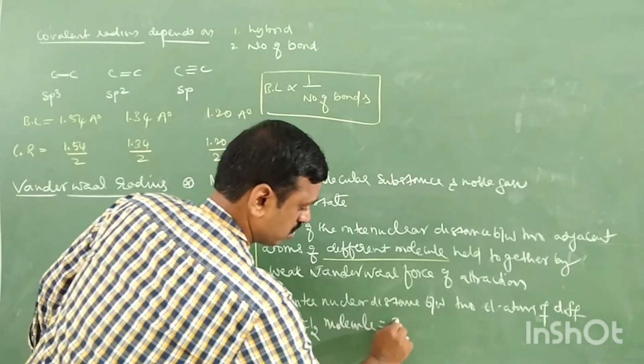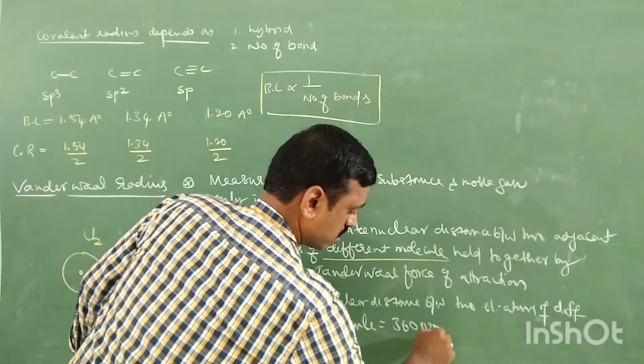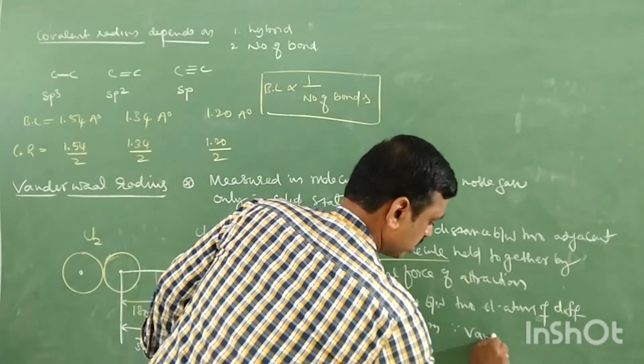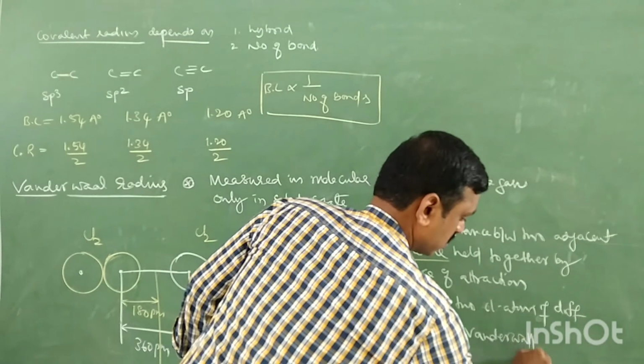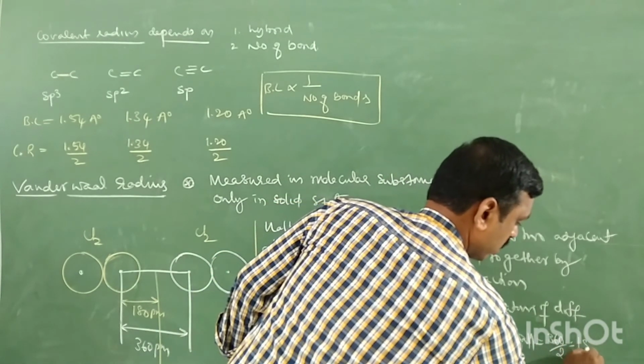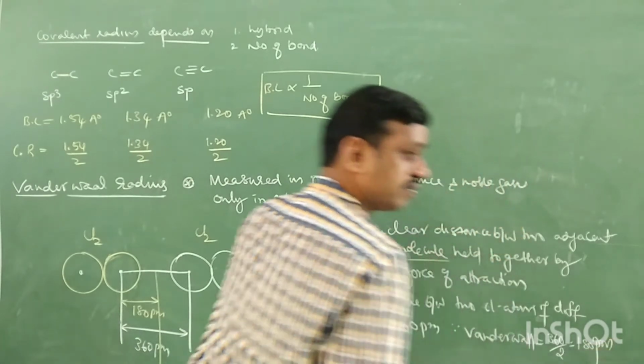How much? 360 picometer. Therefore, its van der Waals radius is how much? 360 by 2, 180 picometer.